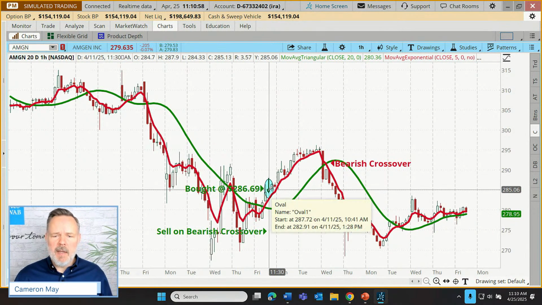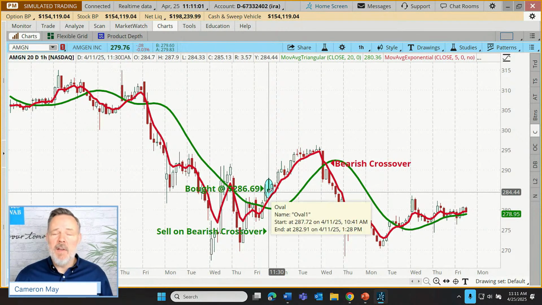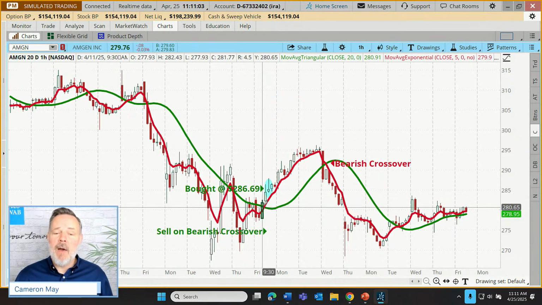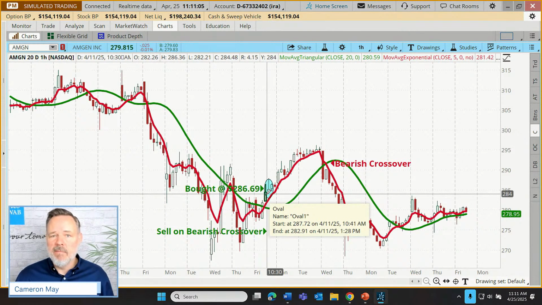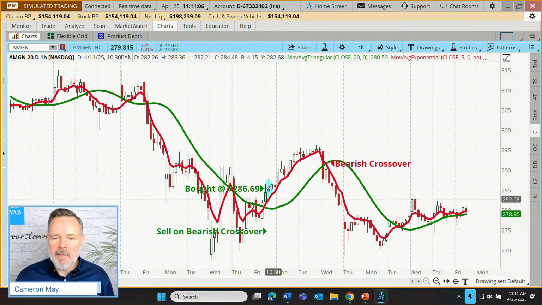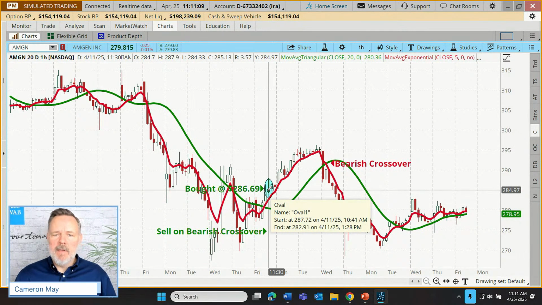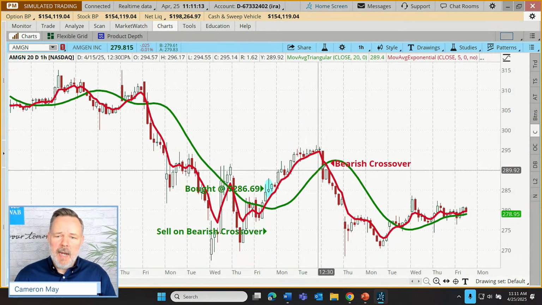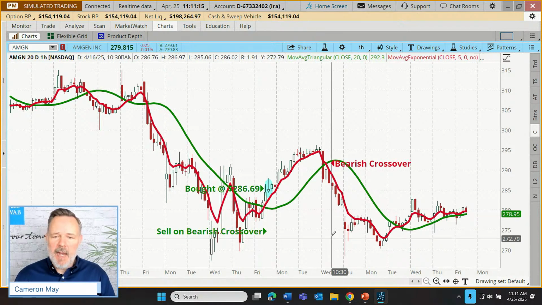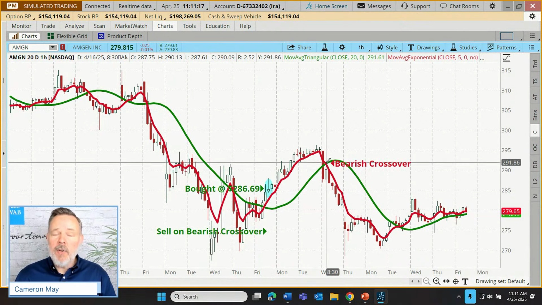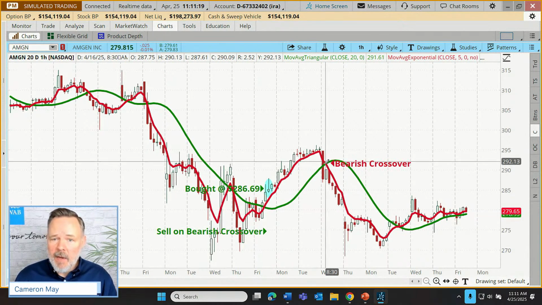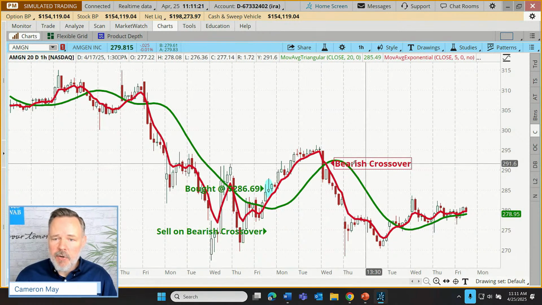So this trade was taken on a Friday. This looks like it was days late. No. It was a couple of hours after the signal, maybe 90 minutes after the signal, because this is an hourly chart. Well, just a few trading days later, so this was taken on Friday, on Wednesday, early in trading, there was an exit signal, a bearish crossover.